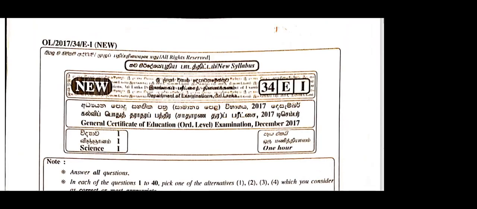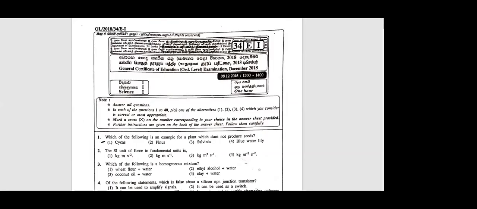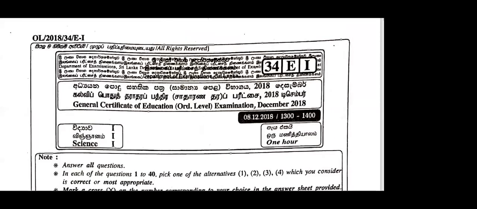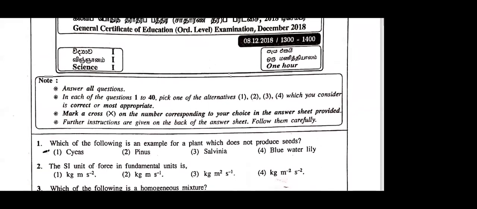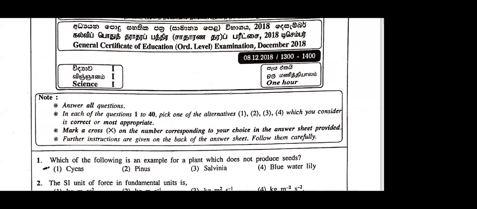Now let's see the 2018 paper, third paper under the new syllabus. So this is the 2018 O level paper. What is the answer for the first MCQ? Now you can see that in most of these papers, within the first 10 they ask questions from biology. MCQs they have asked from unit 13 and 14.